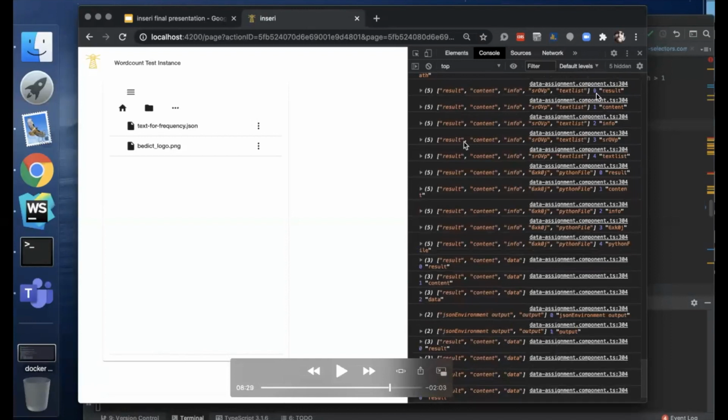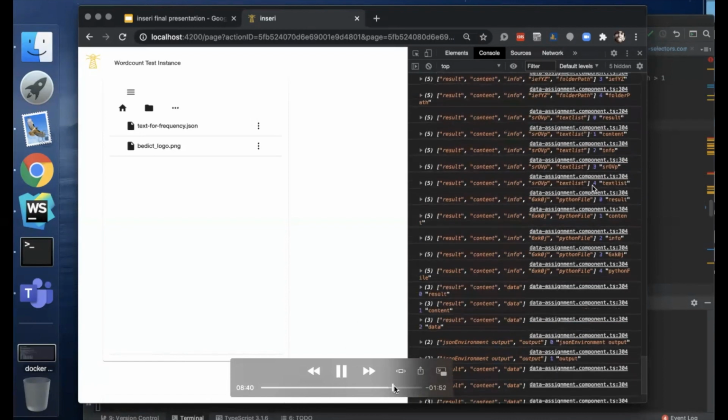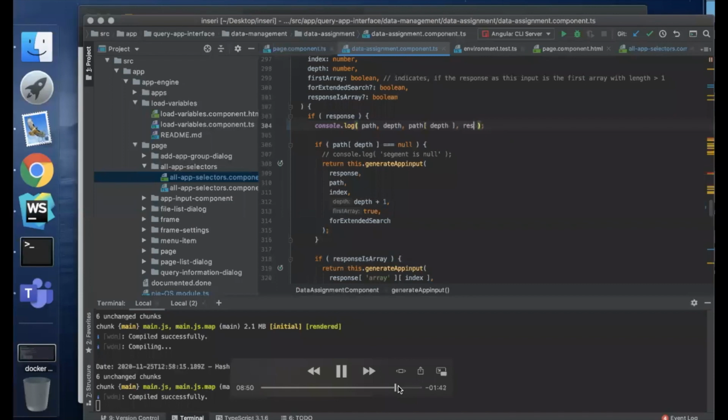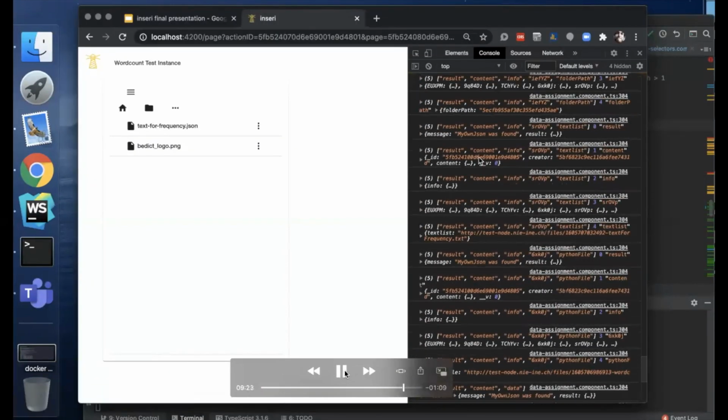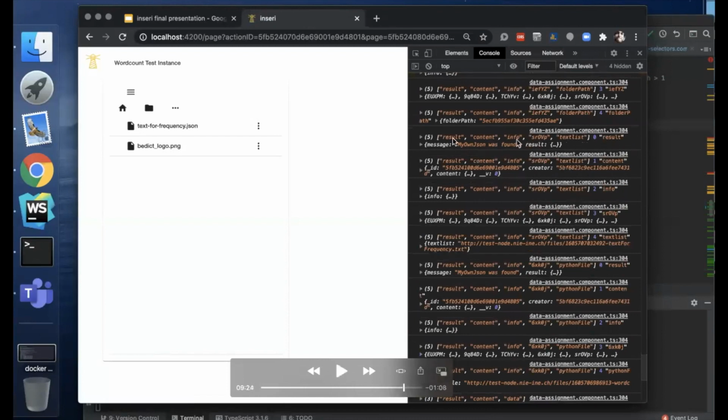No, I'm sorry, I think I also map the response. So we see here the result content info text list and path 0. At the moment we're at depth 0, which is result here. This is the response, message, and result.